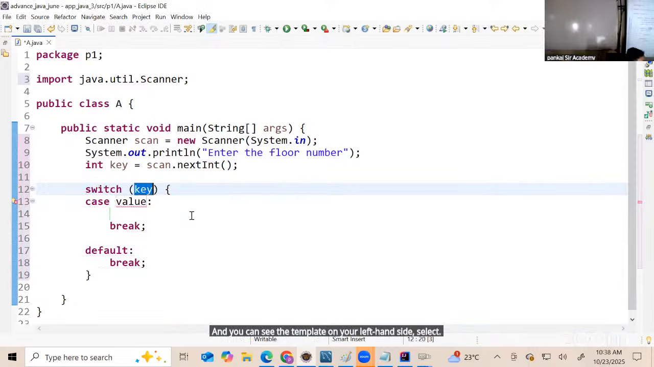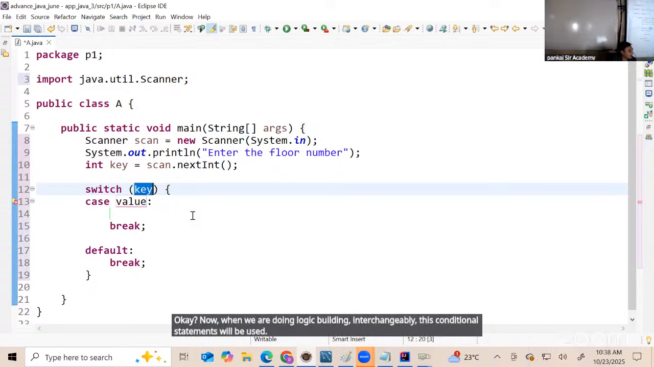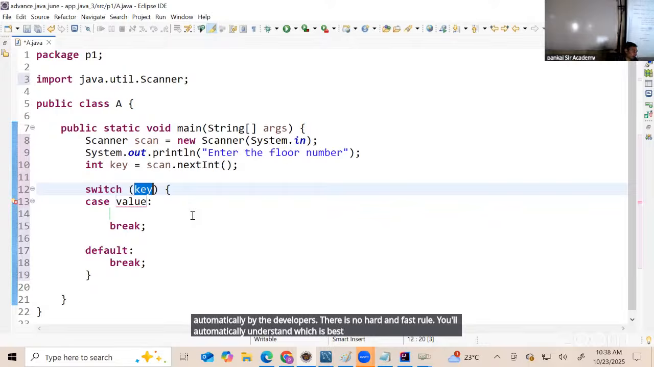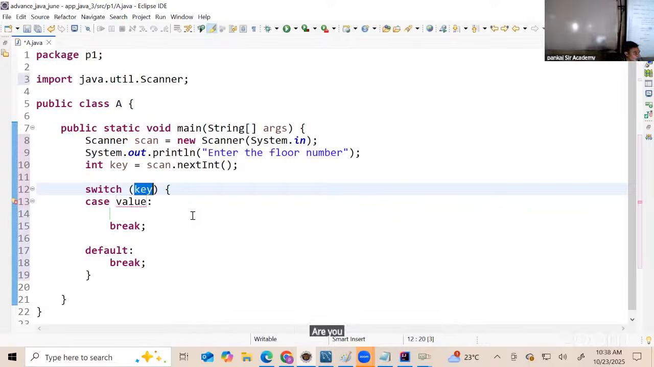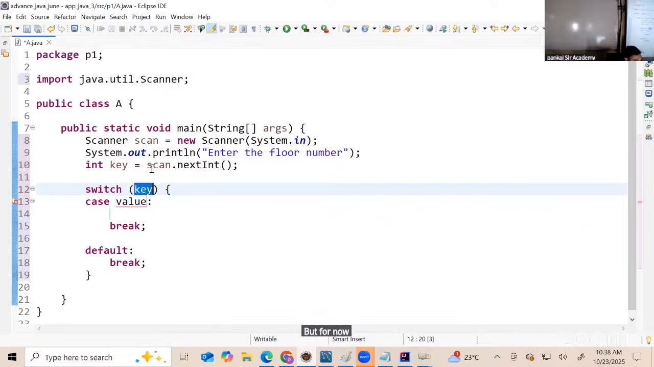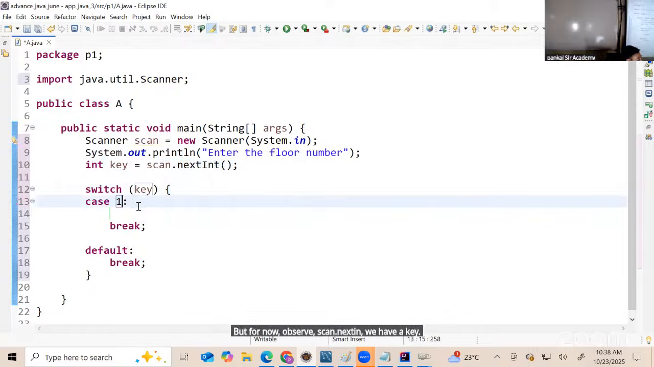Select. Okay. Now when we are doing logic building, interchangeably these conditional statements will be used automatically by the developers. There is no hard and fast rule. You'll automatically understand which is best suitable for what requirement. Are you understanding now? With practice, this definitely you will start building. Now how to practice? I will also show you that in a while. But for now, observe scan.nextInt, we have a key, the case value 1.